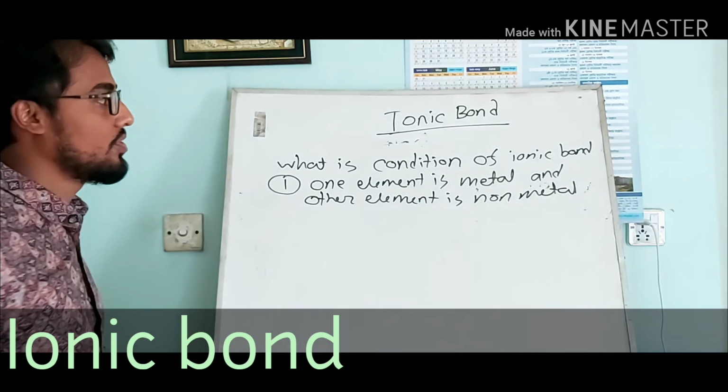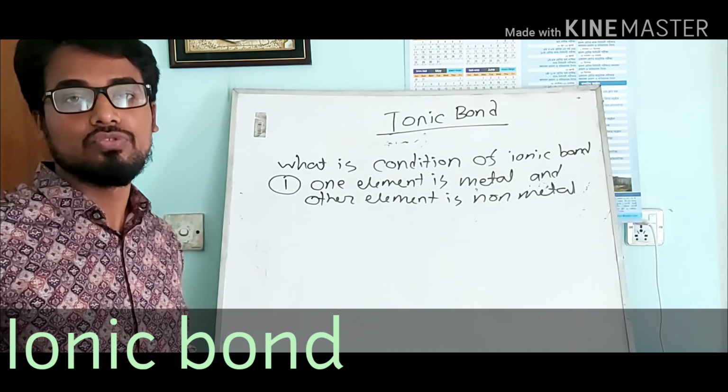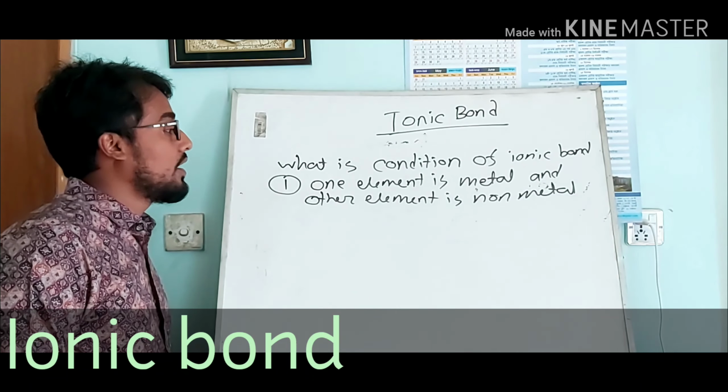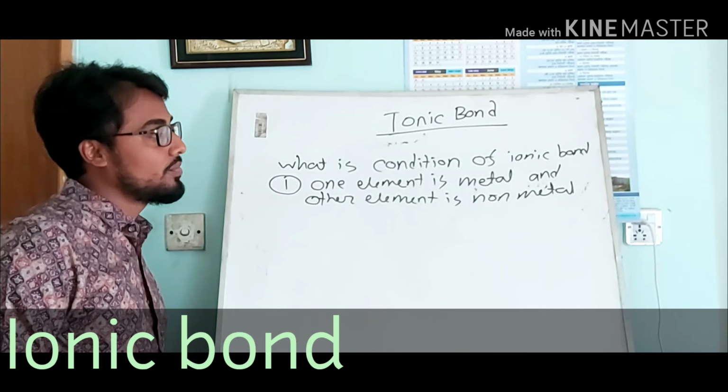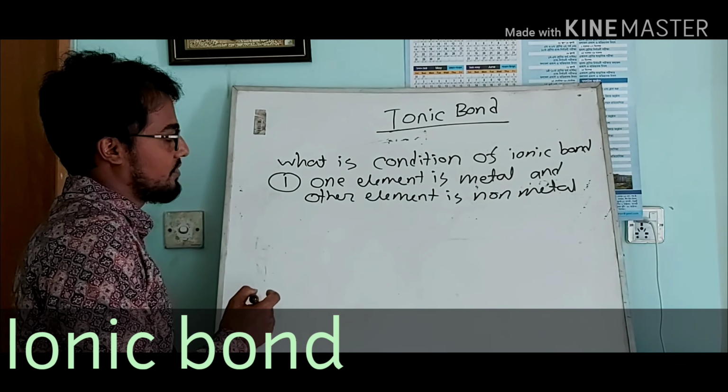That is the first condition. One element is metal, such as sodium, potassium, magnesium, aluminium, etc. And the other element is non-metal, such as carbon, oxygen, nitrogen, fluorine, etc.